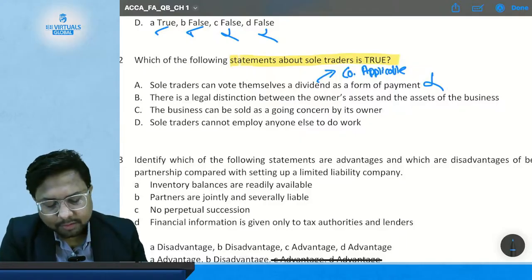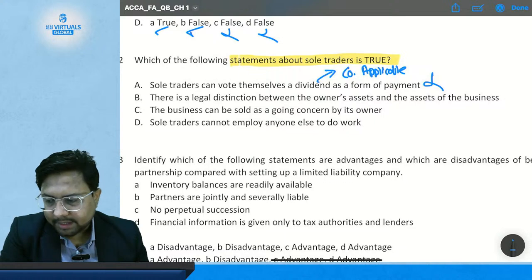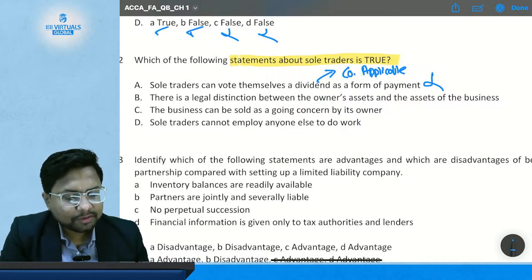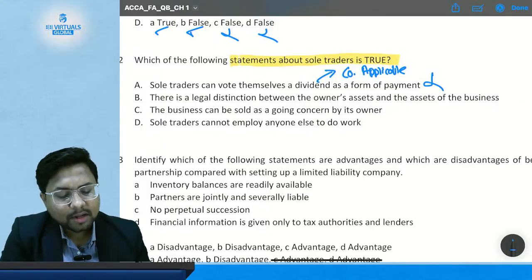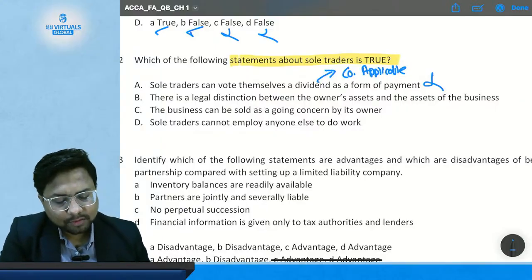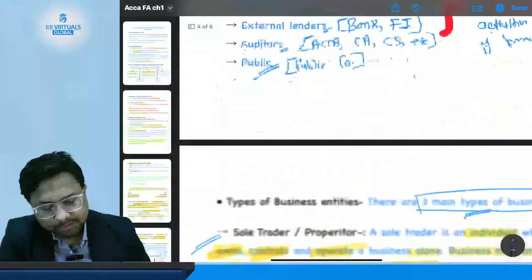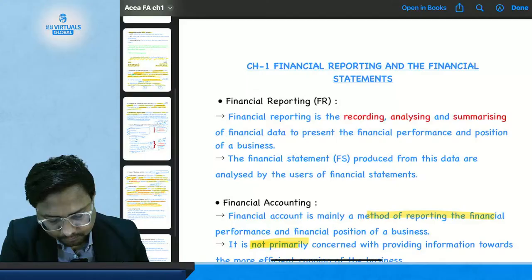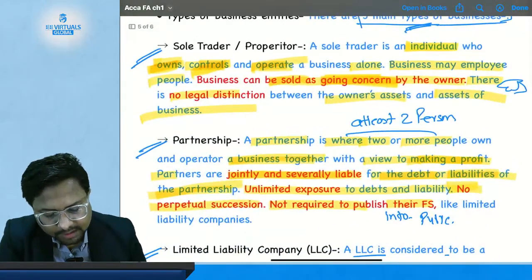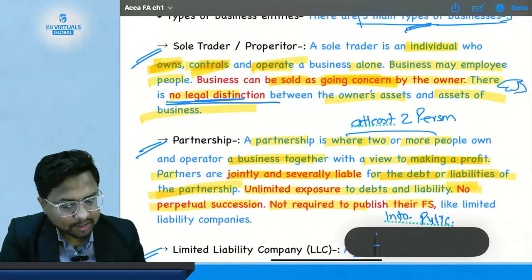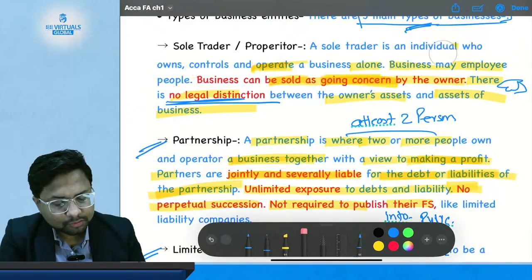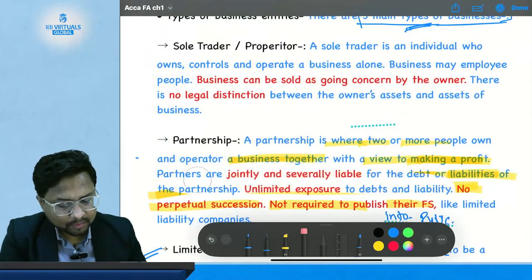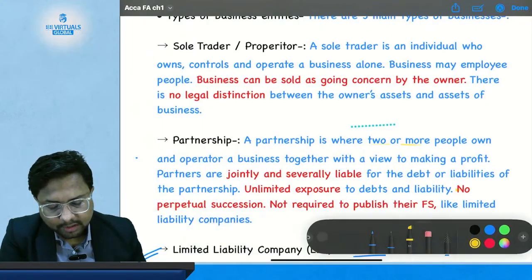Then statement B: there is a legal distinction between the owner's asset and the asset of the business. If we come to our notes, I have highlighted this part. If I use the eraser and remove all the highlighted part, what have I highlighted?